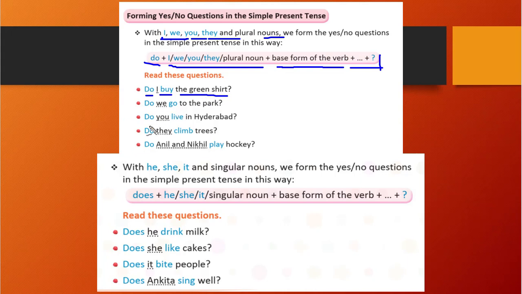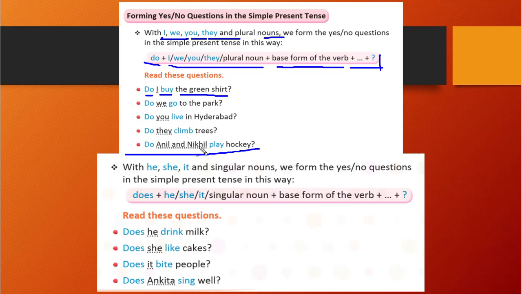Similarly for others: Do you live in Hyderabad? Do they climb trees? Do only Nikhil play hockey? Same way we have created the questions. So what will we do if he, she, it or a singular noun is given?